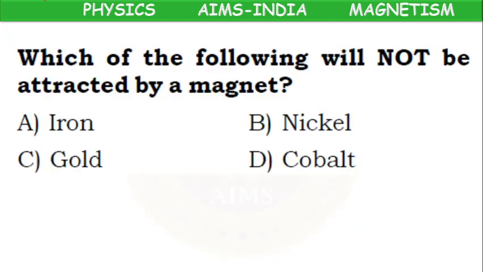Next, which of the following will not be attracted by a magnet? Iron is a magnetic material, can be attracted. Nickel also. Gold not. Cobalt also. So what is the correct answer? Gold. Gold cannot be attracted by a magnet. Okay, children?